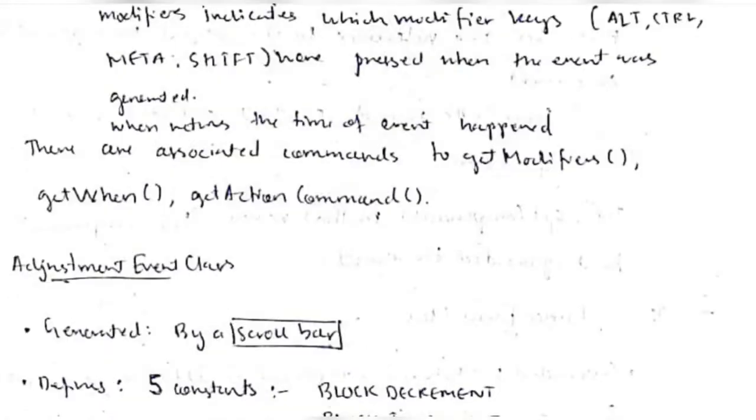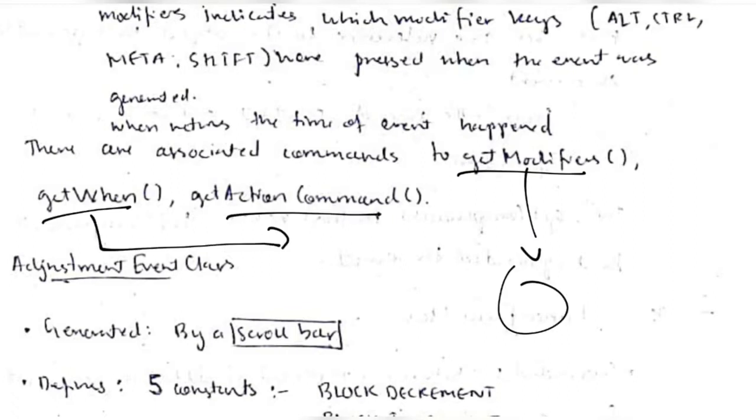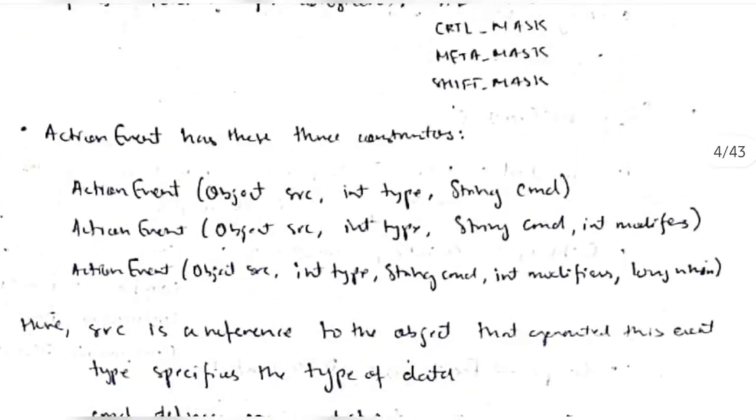Some of the functions we can use are getModifiers to get which key is pressed, and getWhen. If you use this function, we will get the time. getActionCommand returns what command is to be performed. There are many other functions performing specific tasks. So this was about the action event class.